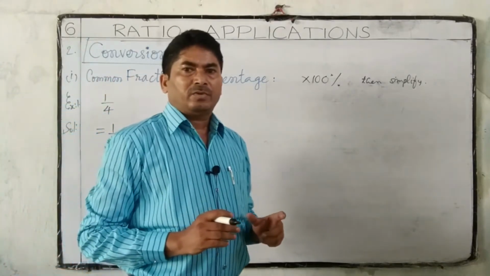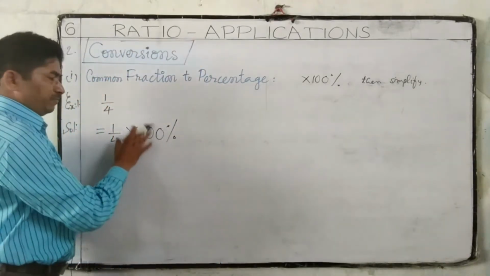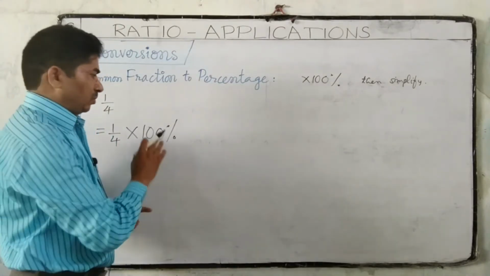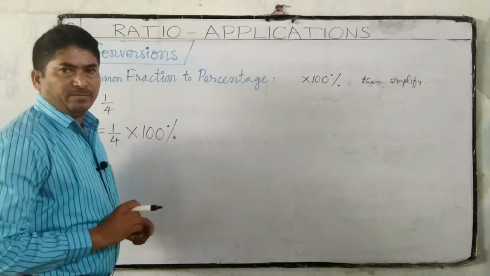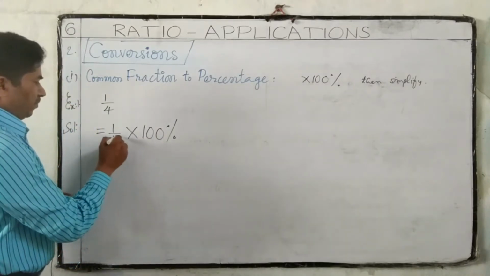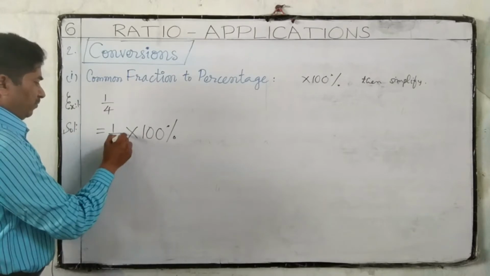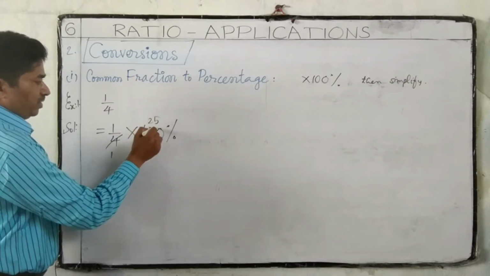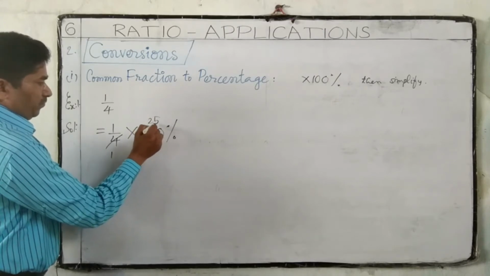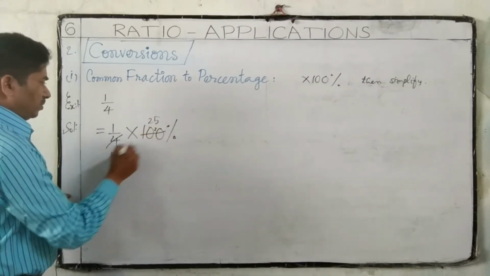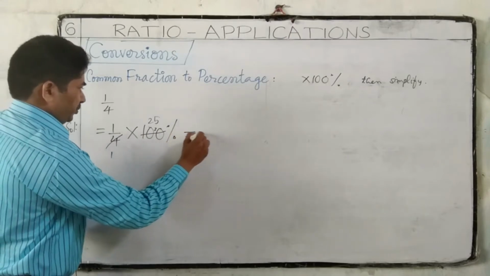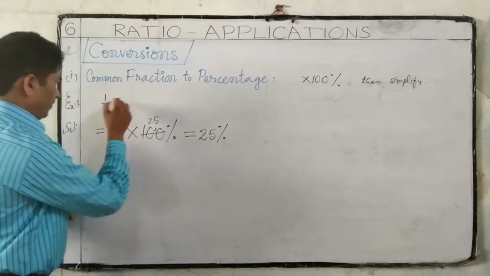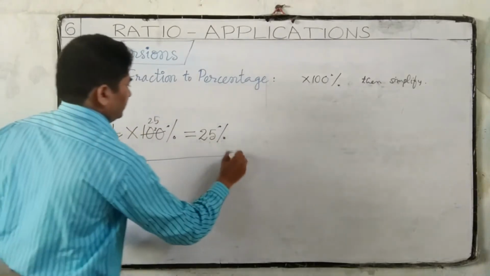Simplify means if there are any common factors for numerator and denominator, then cancel with those common factors. 4 ones are 4, 4 25s are 100. So 25 percentage. 1 by 4 is equal to 25 percentage.